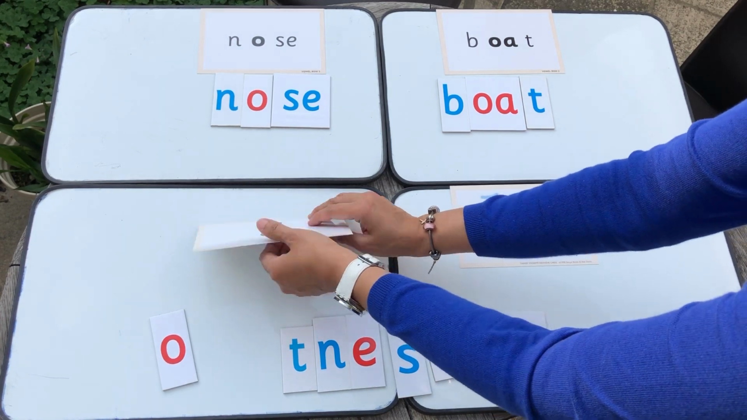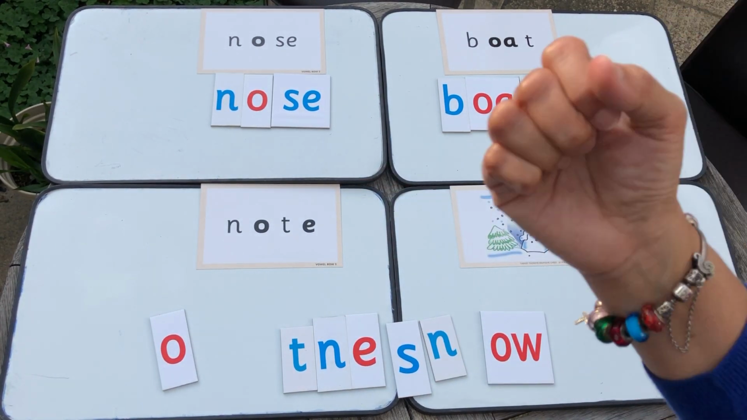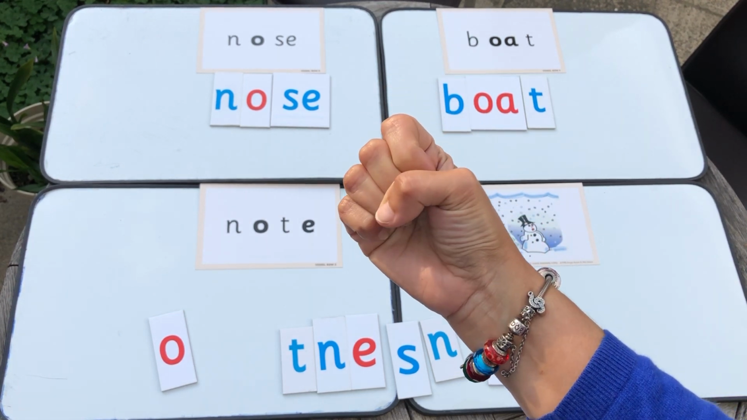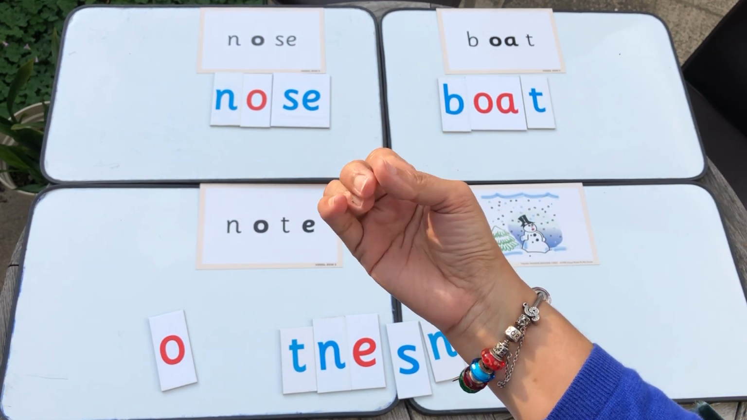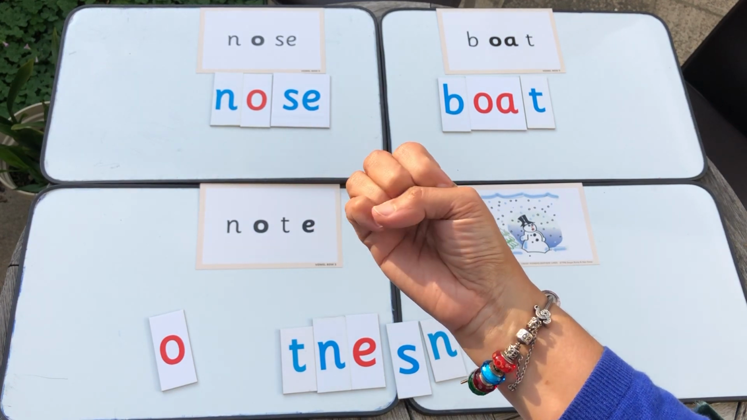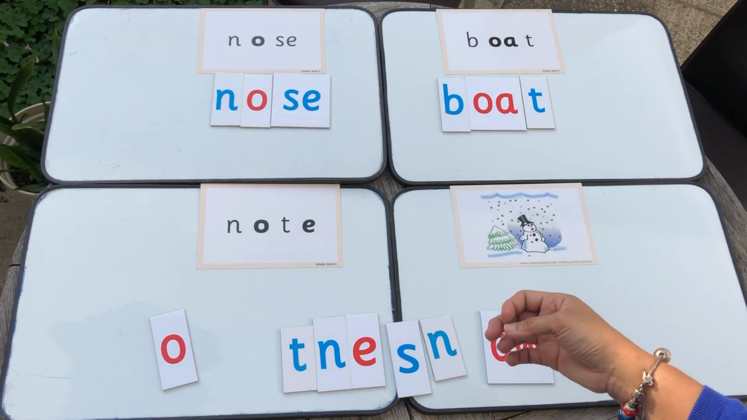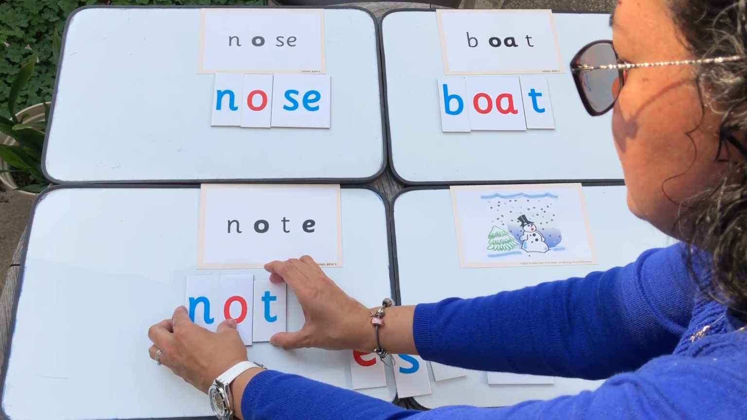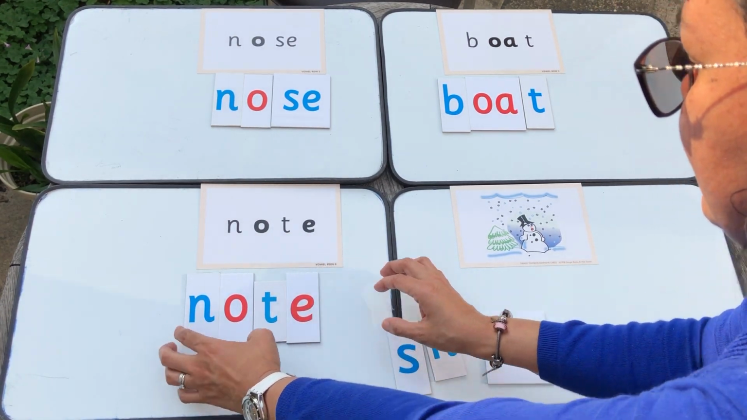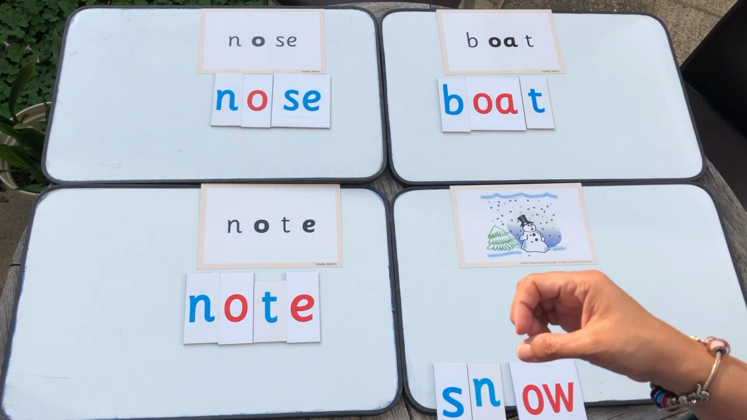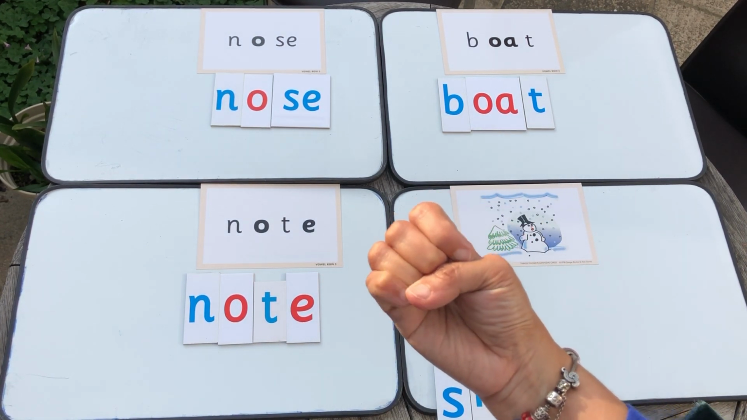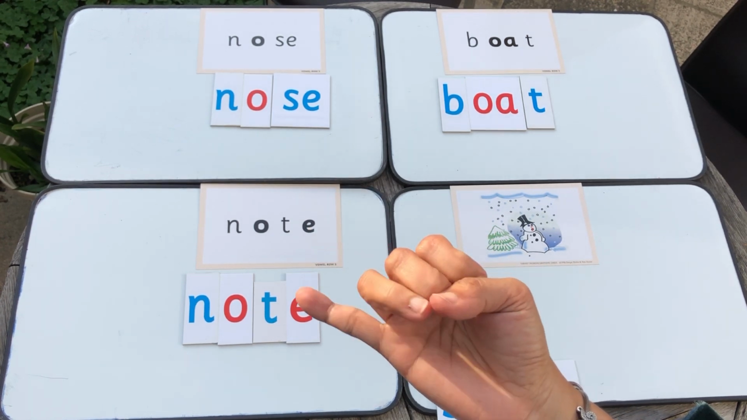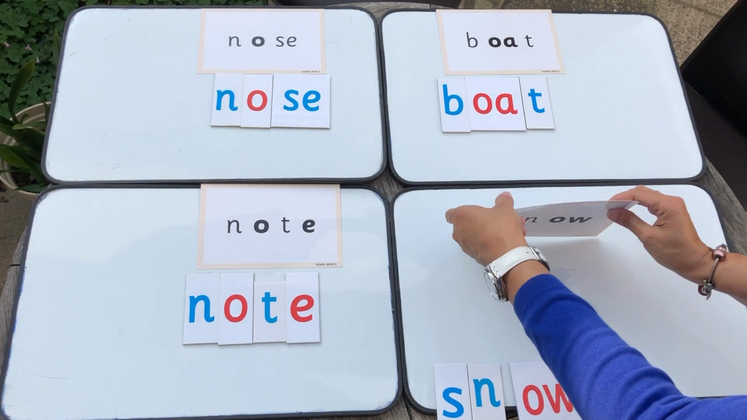Now next. Note. Raise your right hand. Note. Phoneme fist. Sound out. N, O, T. Note. Yes. Silent E. And then the last one, snow. How many phonemes? S, N, O. Snow. There are 3, correct.